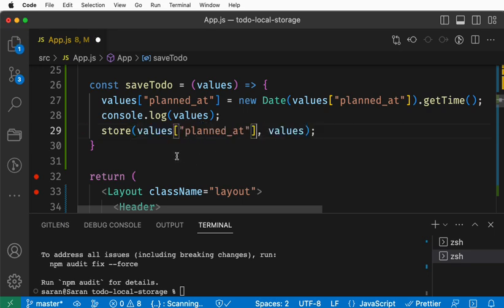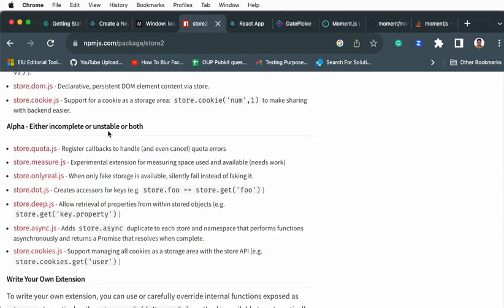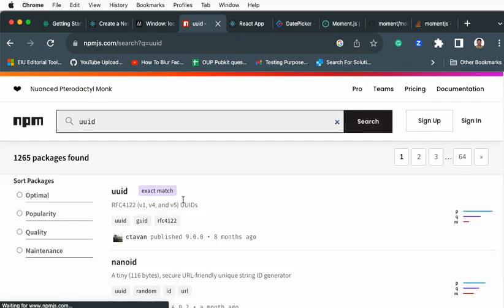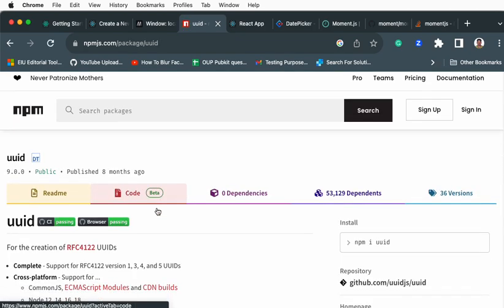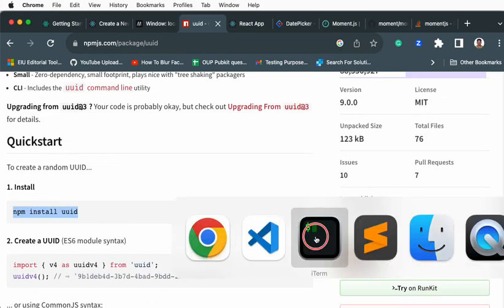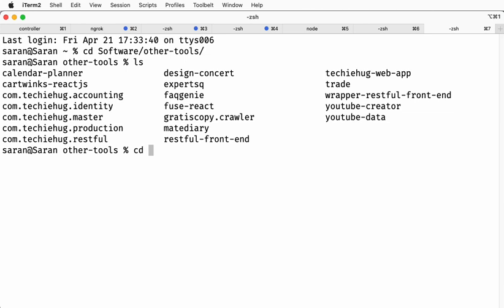Some of you may be confused why I'm putting one of the columns from here to here. If you are really afraid that this is not clear, I'll tell you about one beautiful library. Go to npm and install UUID. That's a tool which will give you unique IDs. So how do we install it? Copy this, go to your command prompt, and go to your folder.